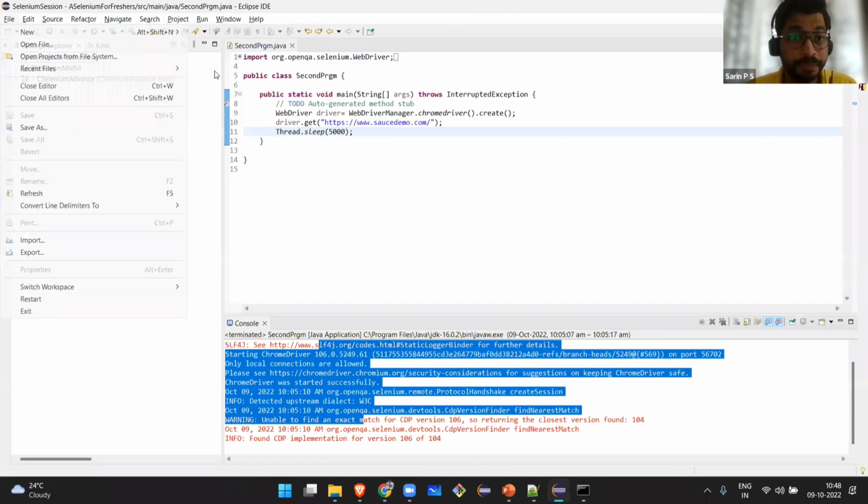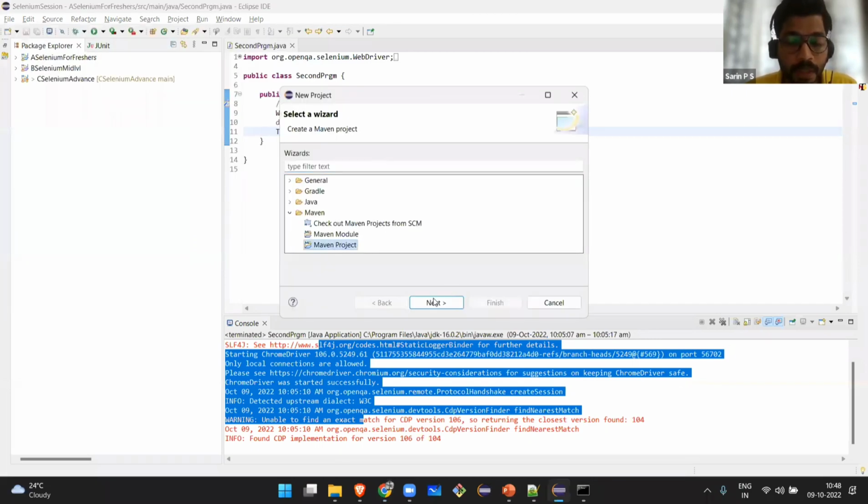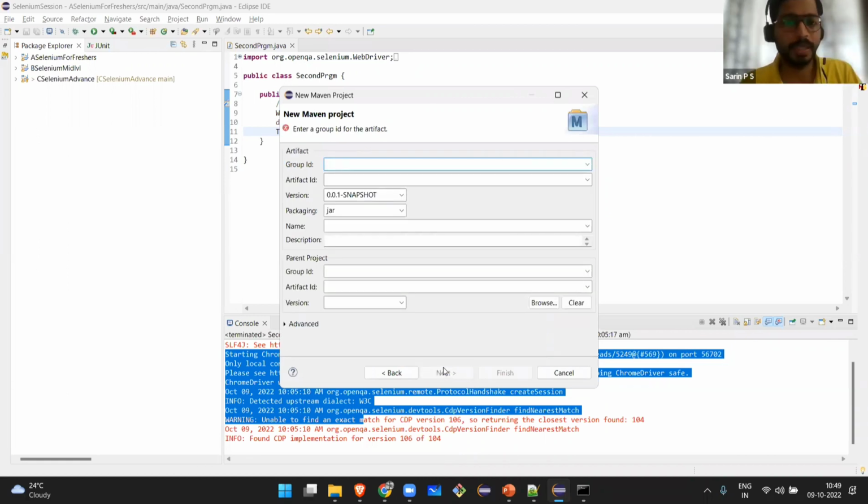File, New, Project, Maven Project. I'm going to click Next. Okay, I'll create a simple project. Next. So, group ID and artifact ID. What are the group ID and artifact ID? Group ID is basically the name of the organization. If Selenium is going to create a project, the group ID can be Selenium, and the artifact ID will be the Selenium project, Selenium for Java. So Java can be the artifact ID.